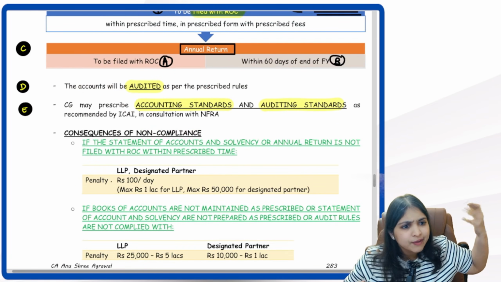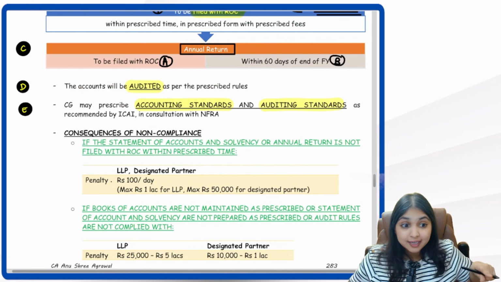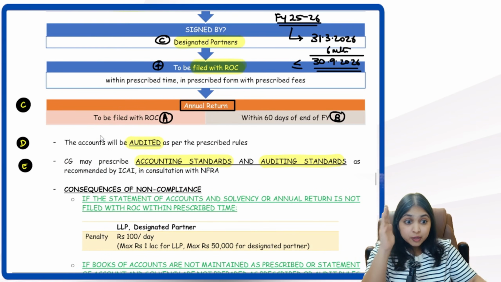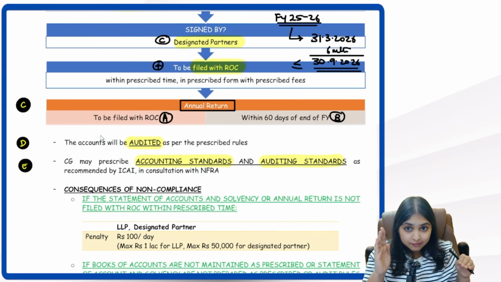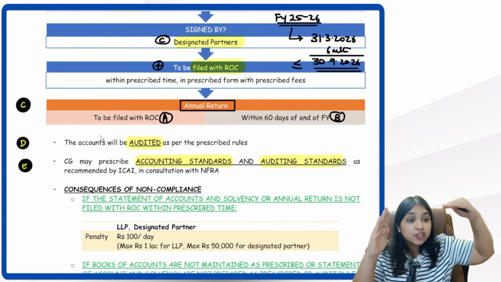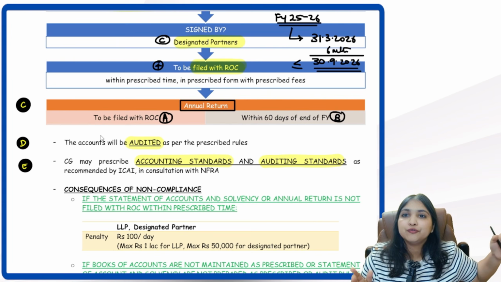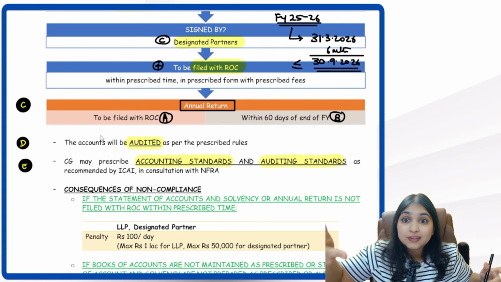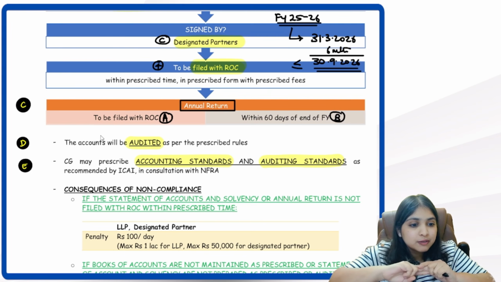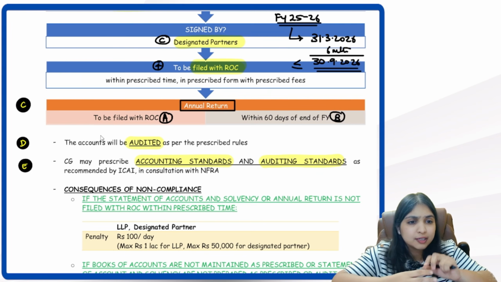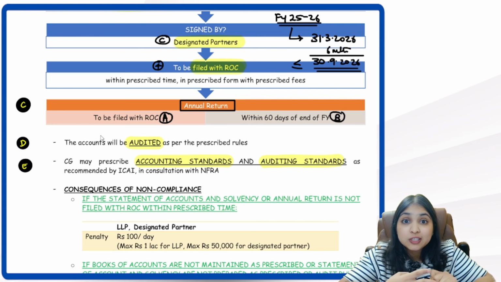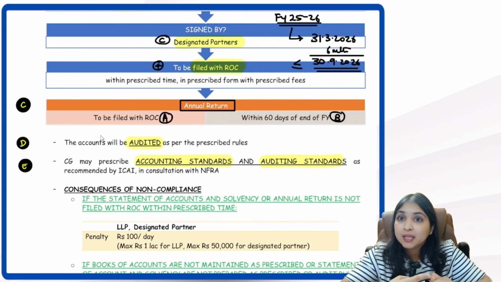Then annual return, third point. Even that has to be filed with whom? ROC. But when? Within 60 days from the end of the financial year. So are you understanding? From the end of the financial year, within 60 days, we have to file annual return with the ROC. From the end of the financial year, within 6 months, we have to file statement of accounts and solvency with ROC. Both have to be filed with ROC. Only time limits are different. Annual return is 60 days from the end of the financial year. Statement of accounts and solvency is within 6 months from the end of the financial year.